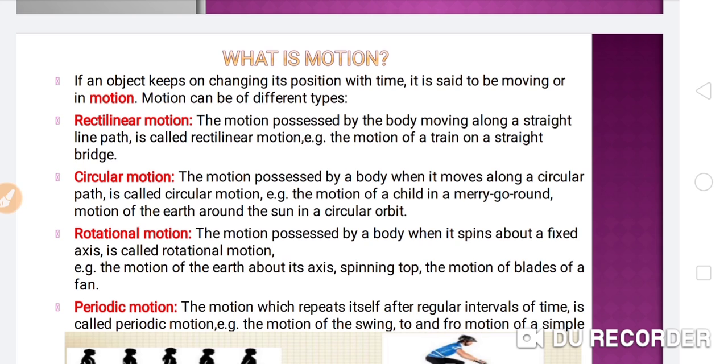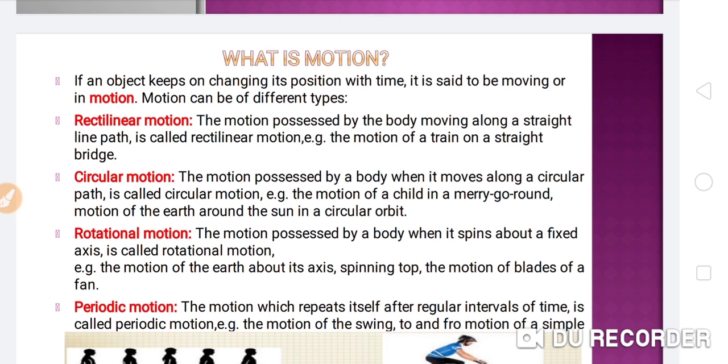If an object keeps on changing its position with time, it is said to be moving or in motion. Means if any object is changing its position with respect to time, this is moving, so you can say this is the motion.